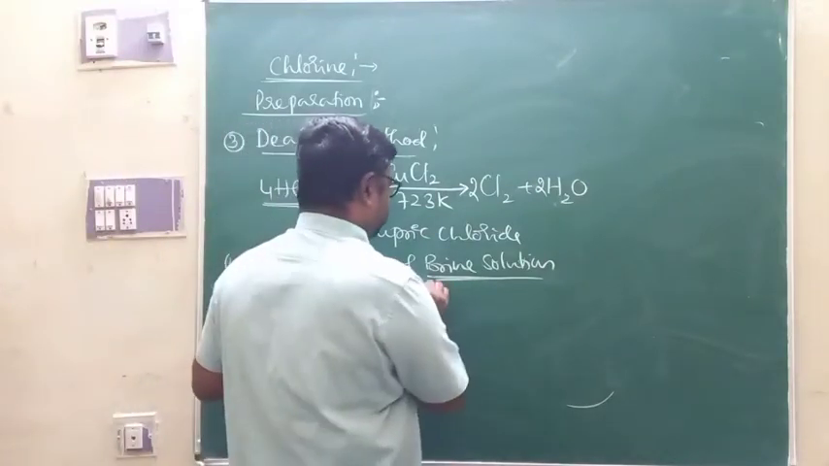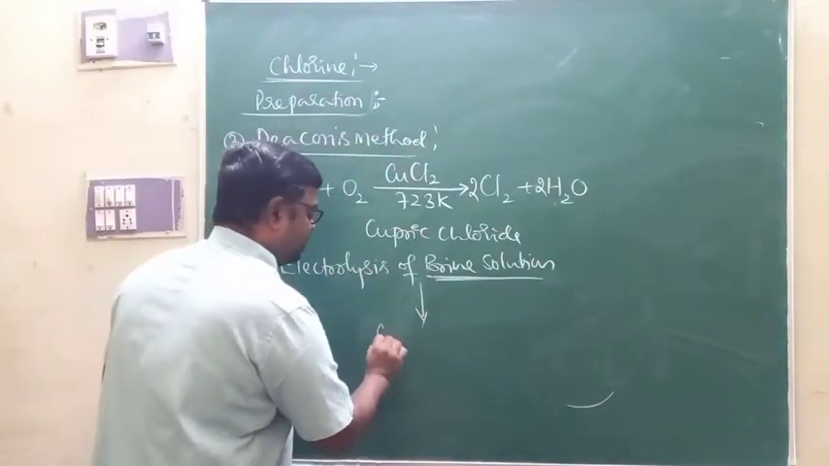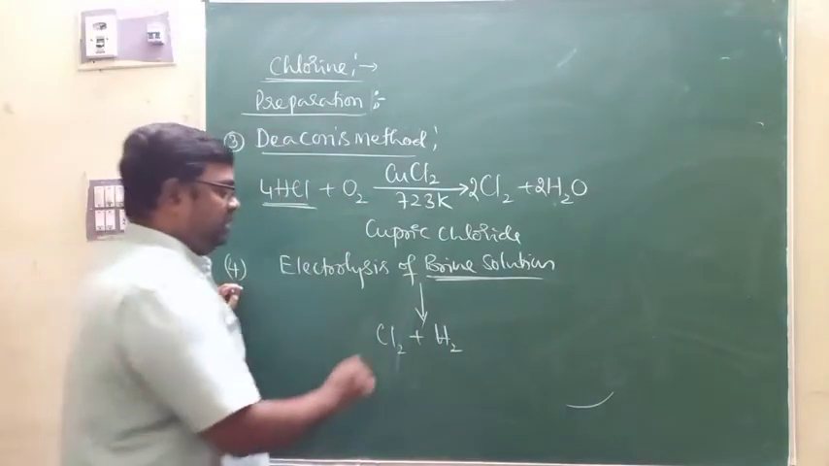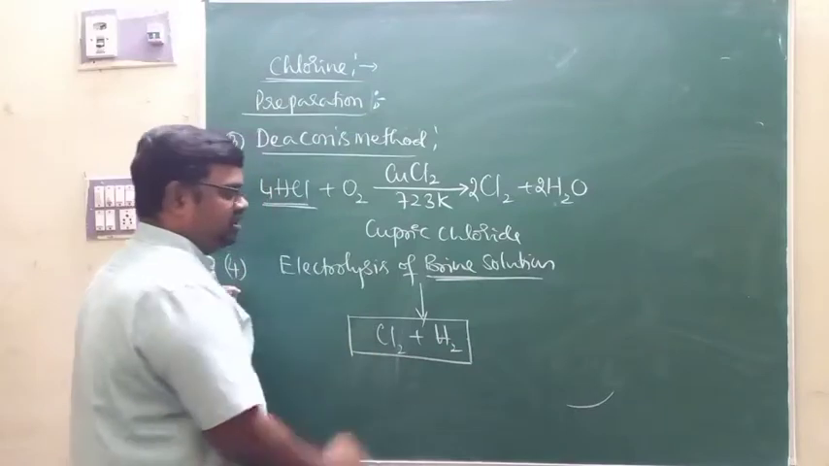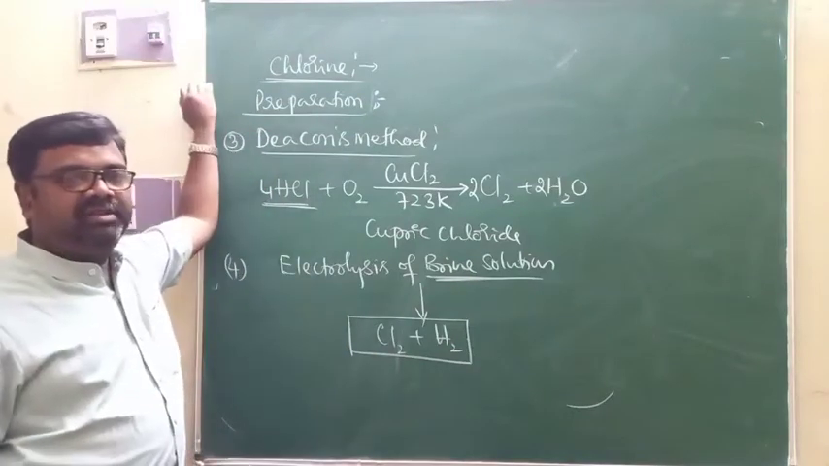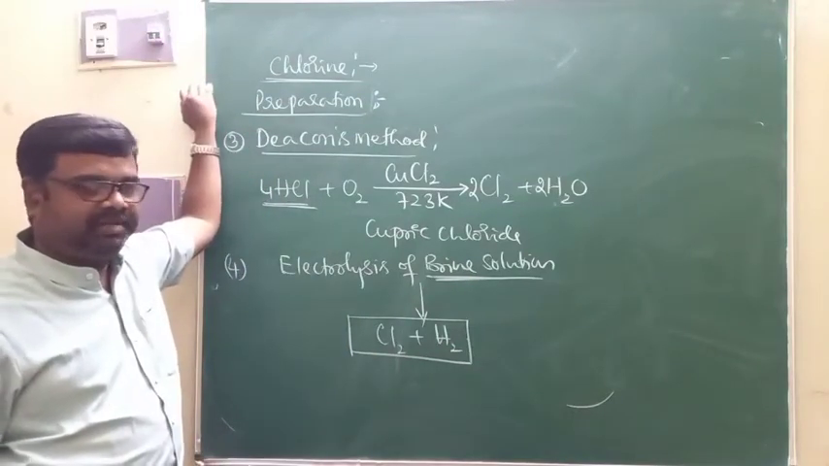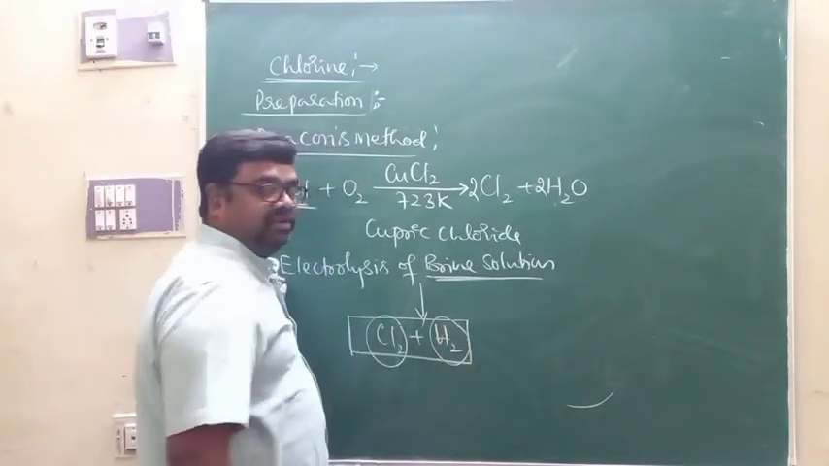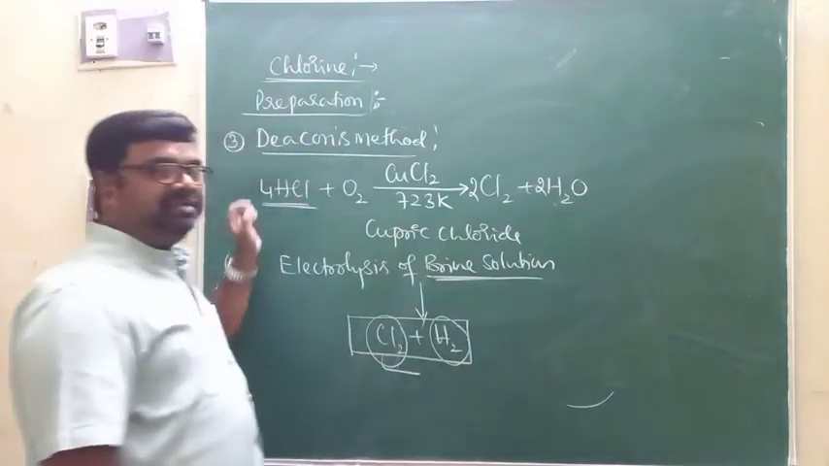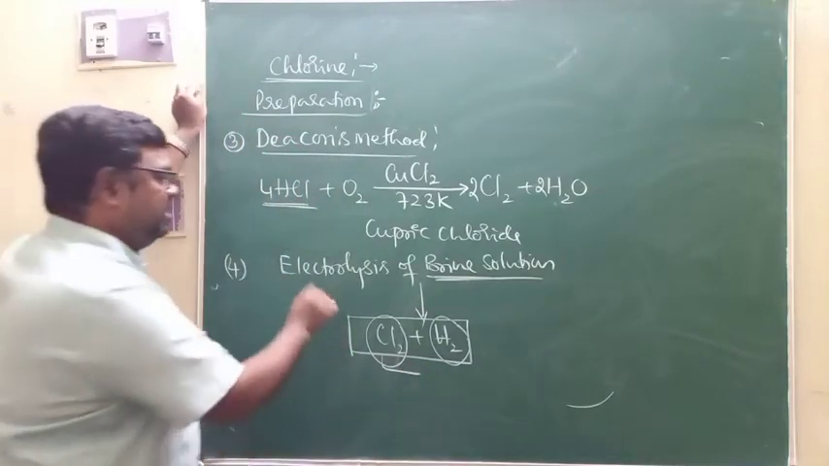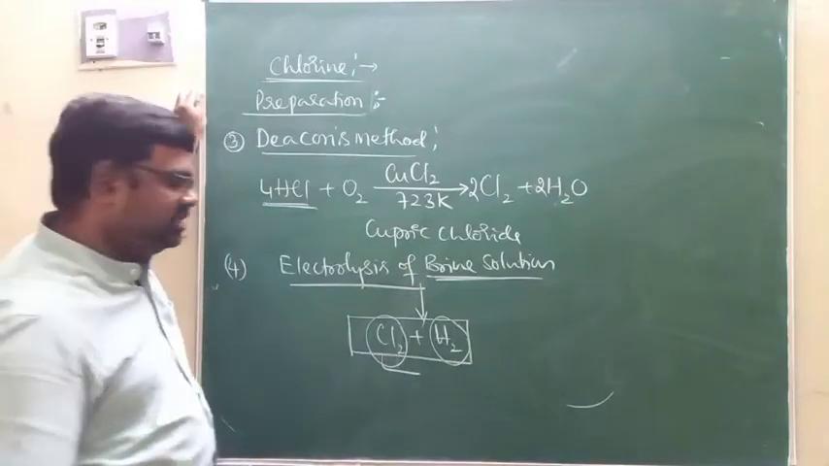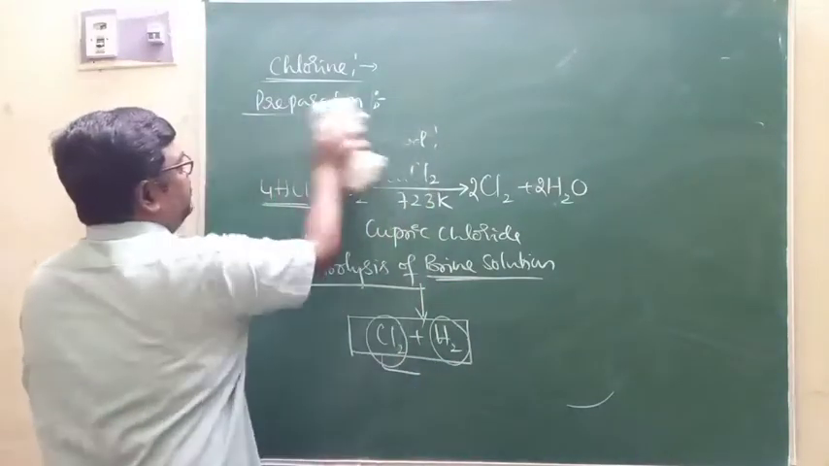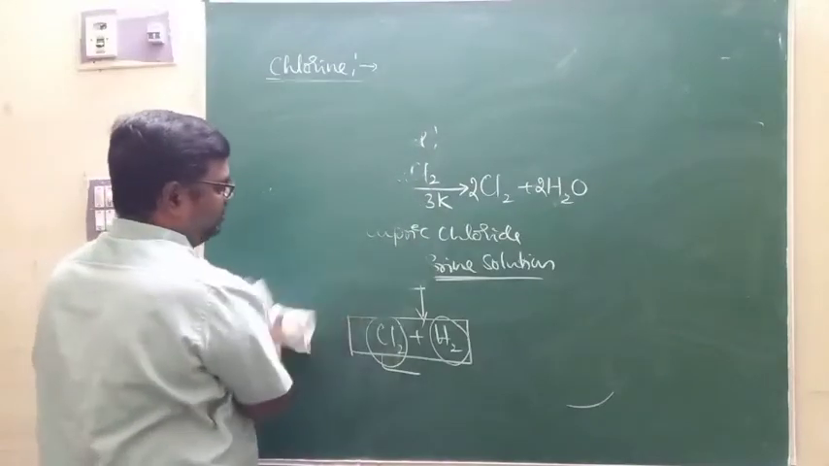When this brine solution is subjected to electrolysis, you are going to get chlorine gas at anode and of course hydrogen gas at cathode. We studied this electrolysis of brine solution, or aqueous solution of sodium chloride, in electrochemistry, where chlorine gas is liberated at anode, hydrogen gas at cathode. So this is what we call another method for the manufacture of chlorine, and that is by electrolysis of brine solution. So this is the preparation and manufacture of chlorine as per your NCERT textbook, right?